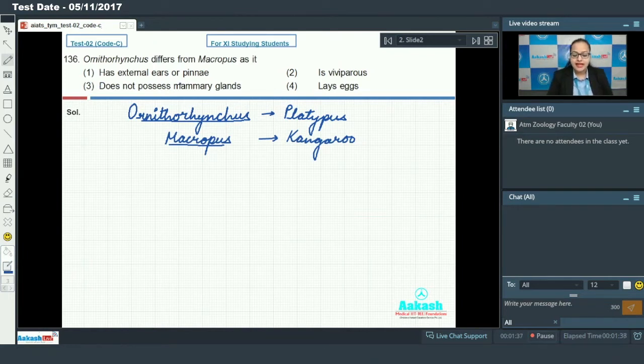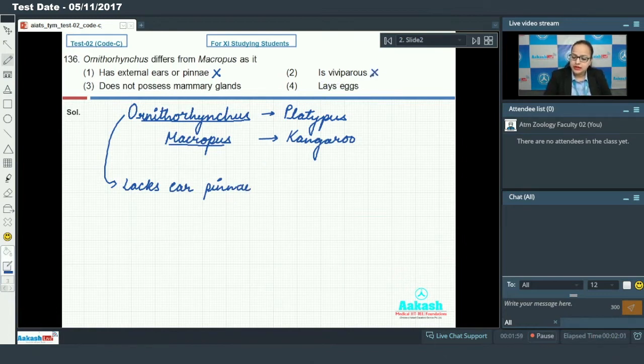First option says has external ears or pinna. This cannot be our answer because Ornithorhynchus lacks ear pinna. Option 2 says is viviparous.